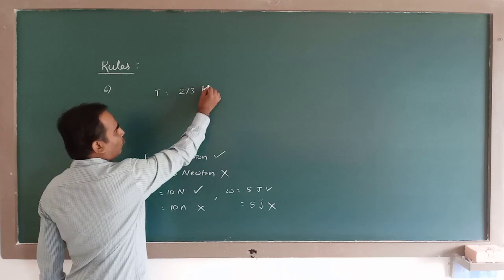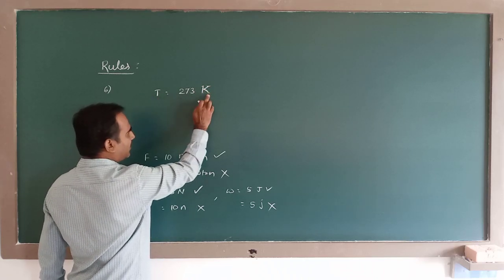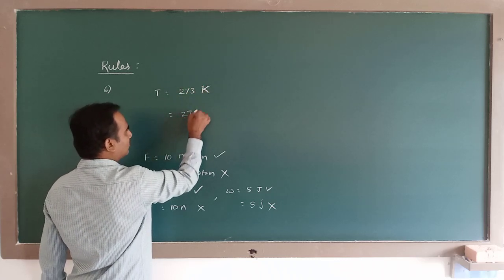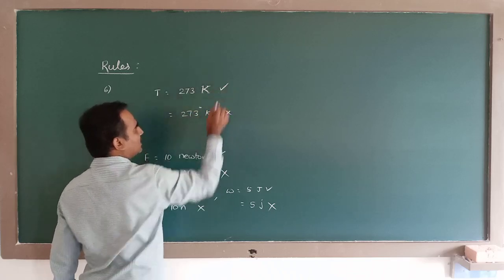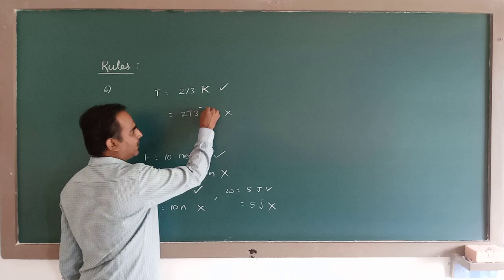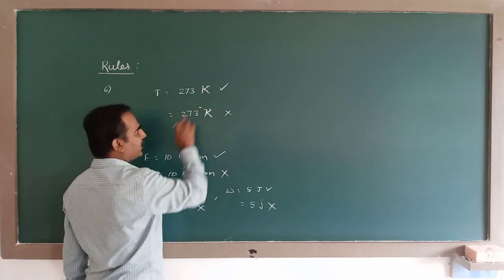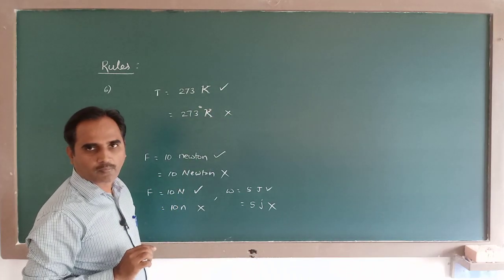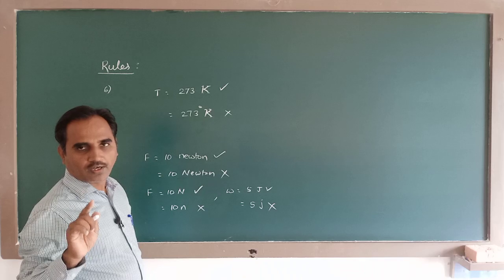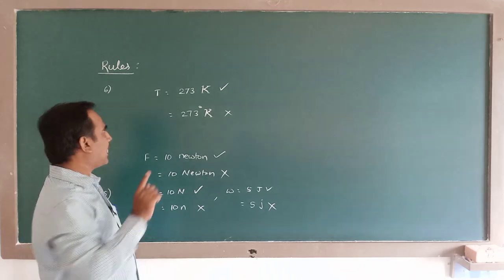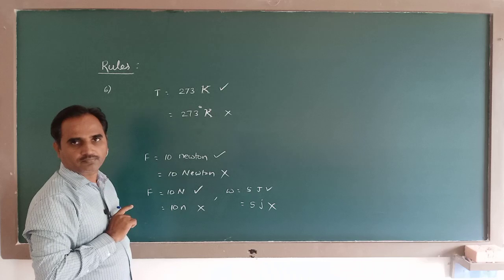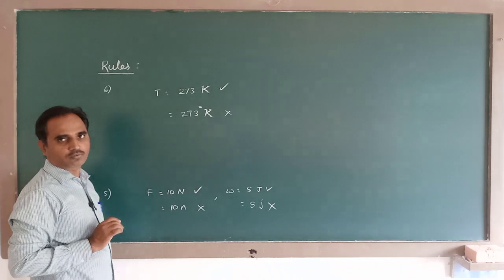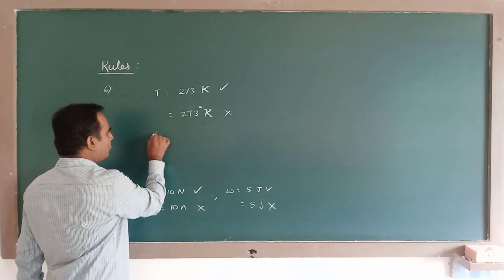So, whenever you write the temperature in Kelvin, this symbol for degree should not be used. You should not write it like this. So this is wrong and this is correct. When temperature is expressed in Kelvin, the symbol for degree should not be used. Usually temperature in Kelvin scale is represented by capital T. And sometimes we express the temperature in Celsius also. Temperature in Celsius scale, we write it as small t.